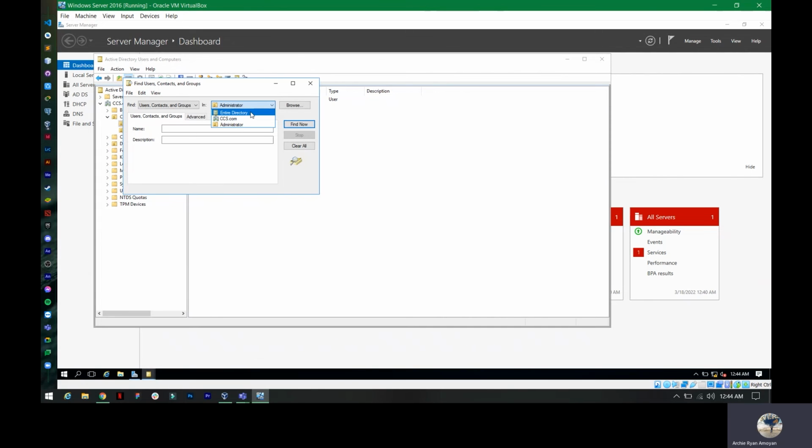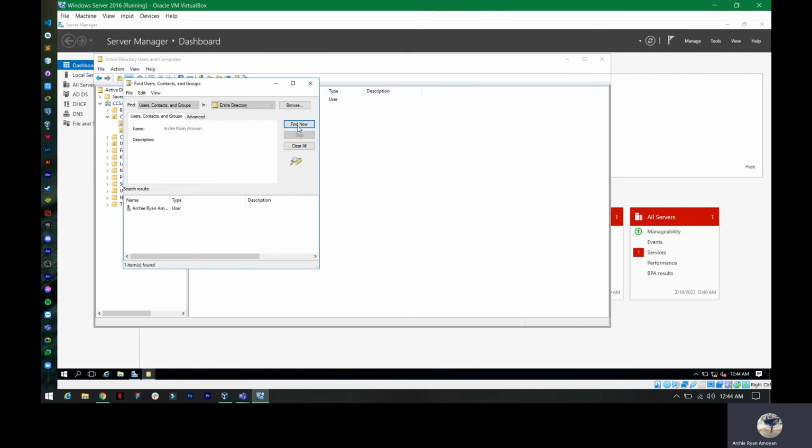Let's select Entire Directory to search all throughout. Then type the name of the user and click Find Now.